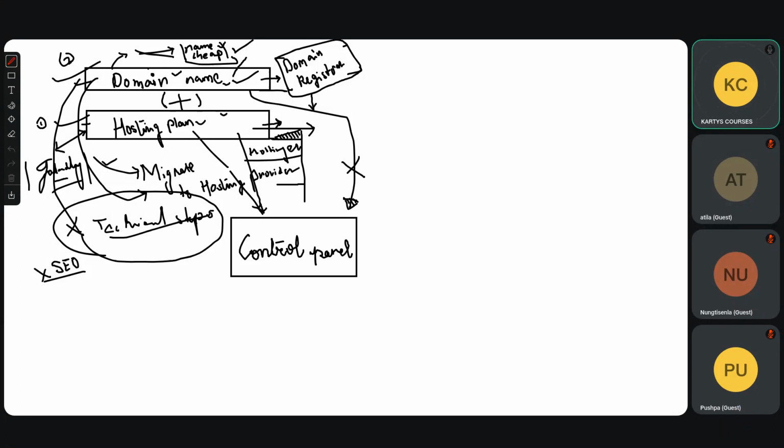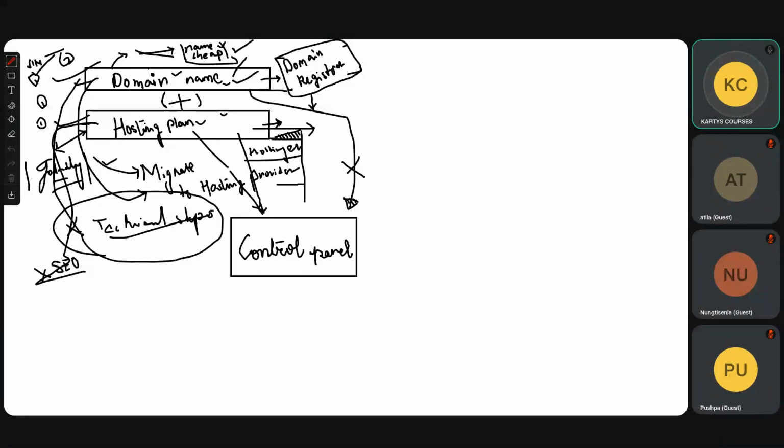So my question is, can I buy a hosting plan first and then buy the domain later? Attila says yes. Nintisella says no. So guys, understand this. You can buy a mobile phone. You can buy a SIM card. Is there any timeline? No, there's no timeline, right? If you buy a mobile phone today but you don't buy the SIM card, you'll not be able to make calls. If you buy a SIM card today but there's no mobile, you still will not be able to make calls. Same concept here.